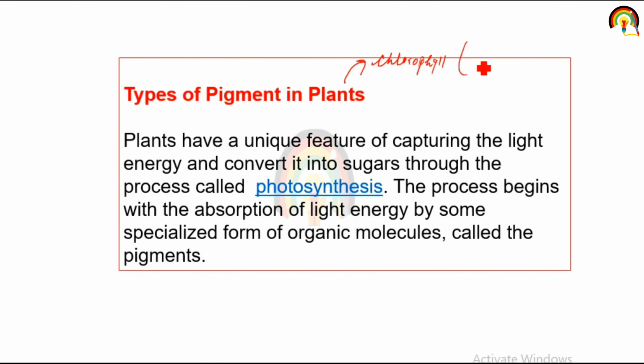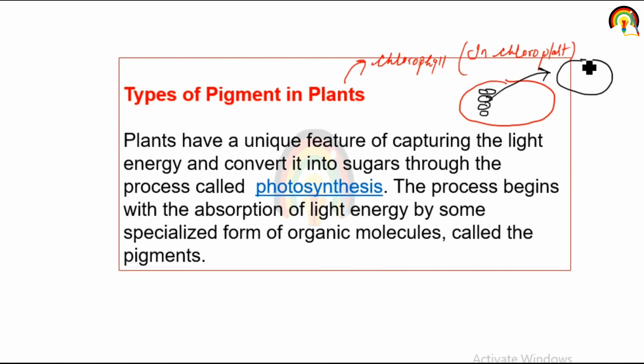So in the chloroplast, suppose this is the chloroplast, and there is the presence of thylakoids. These are thylakoids. Let's suppose if I zoom it out, the thylakoid is like that. And in the thylakoid membrane, photosystem 2 and photosystem 1 are present. Let's suppose this is photosystem 2.